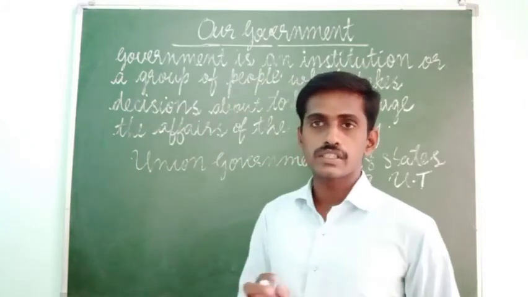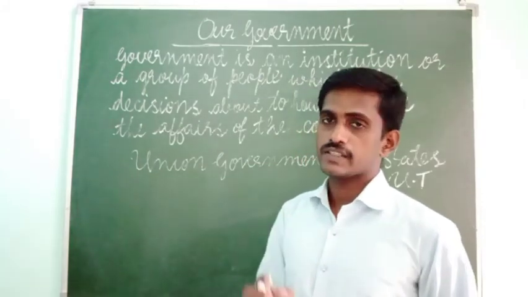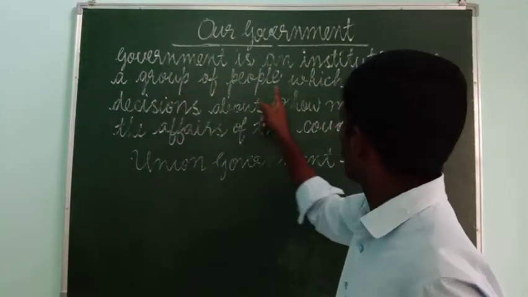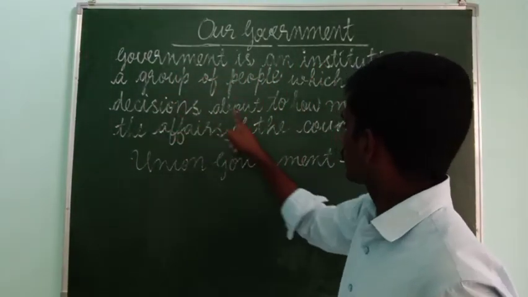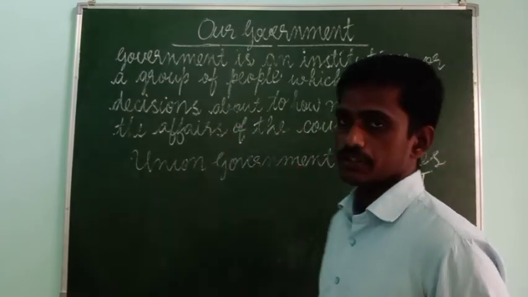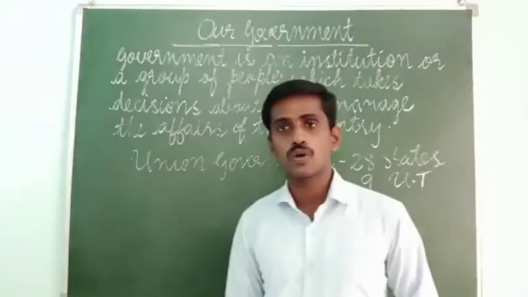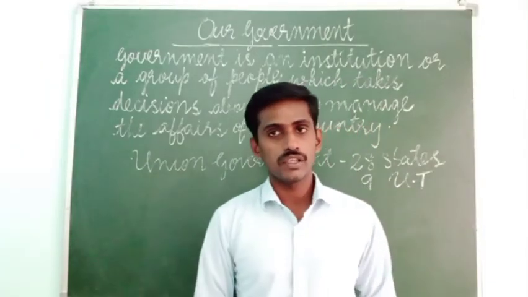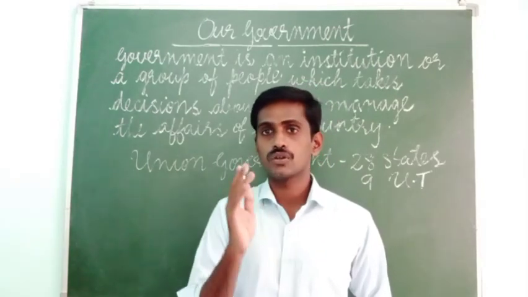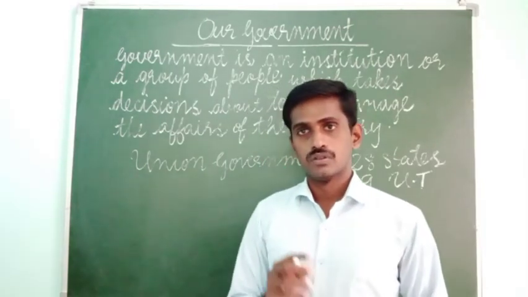In this session we discussed what a government is. A government is an institution or a group of people which takes decisions about how to manage the affairs of the country. Later we discussed the government of India. The government of India is officially known as the union government or the central government.